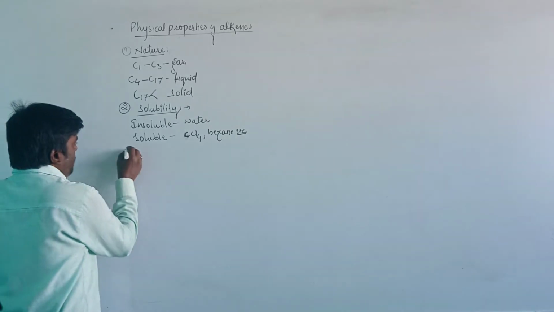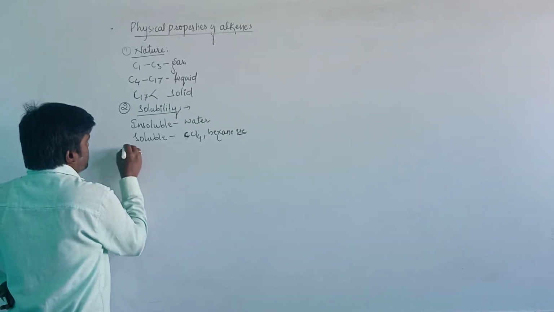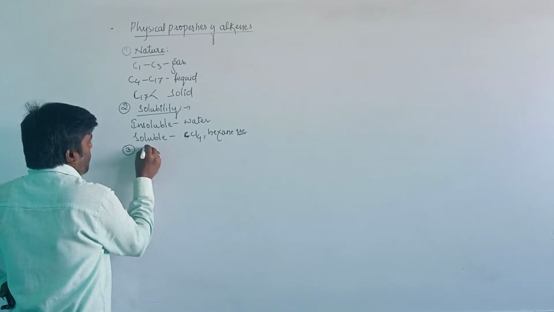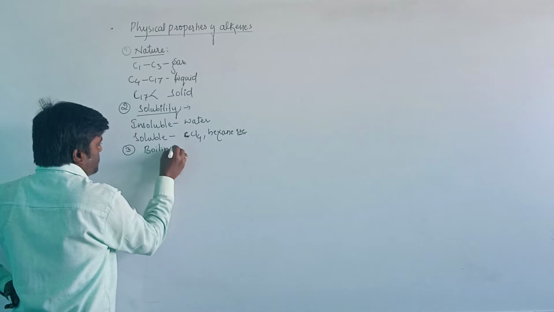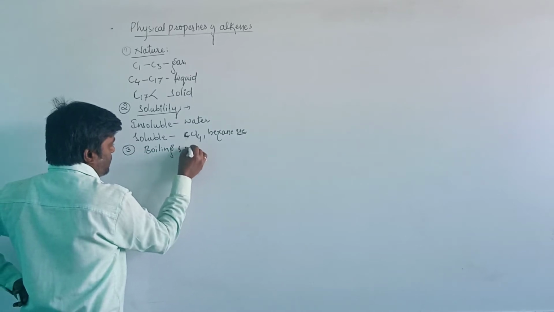And the third point is the boiling point and melting point.